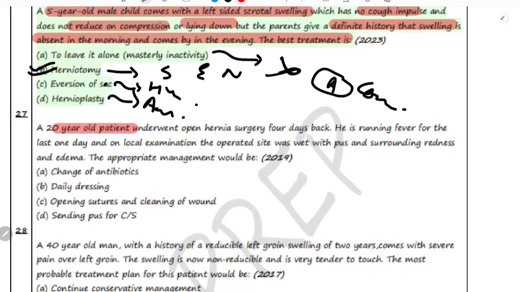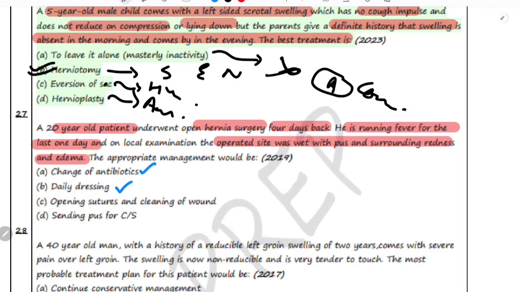A 20-year-old patient underwent open hernia surgery 4 days back. He is running fever for the last 1 day, and on local examination the operated site was wet with pus and surrounding redness and edema. The appropriate management would be. So all these options seem correct, but we have to choose the correct one: change of antibiotics, daily dressing, opening suture and cleaning the wound, and sending the pus for culture and sensitivity examination. So the correct option is opening sutures and cleaning the wound.